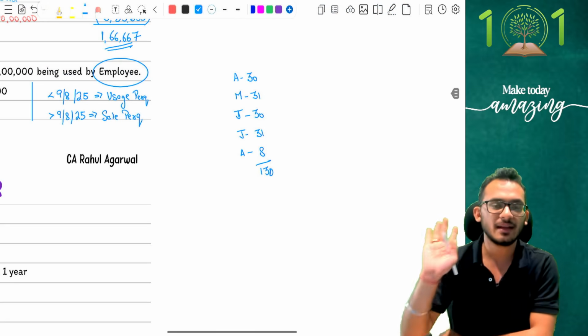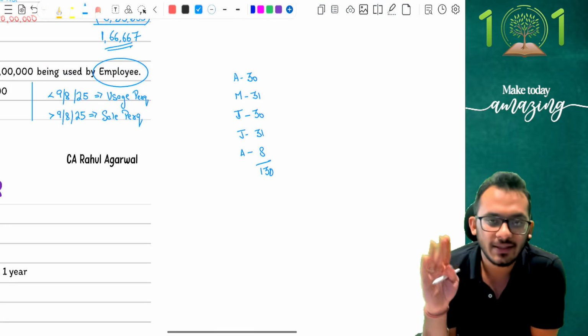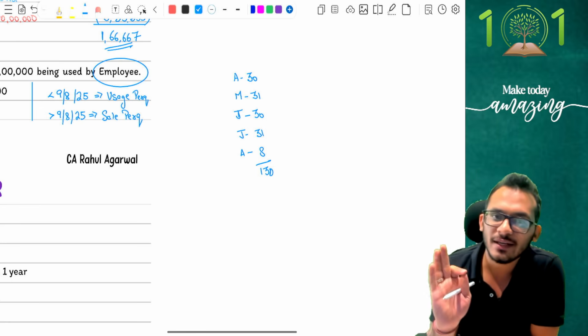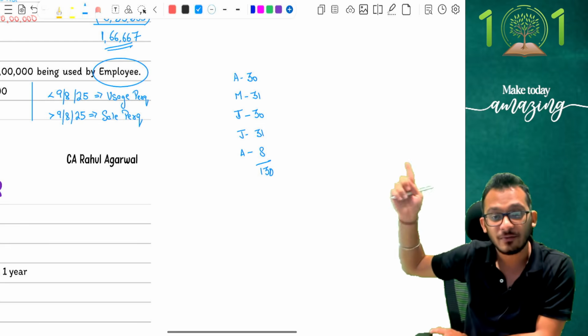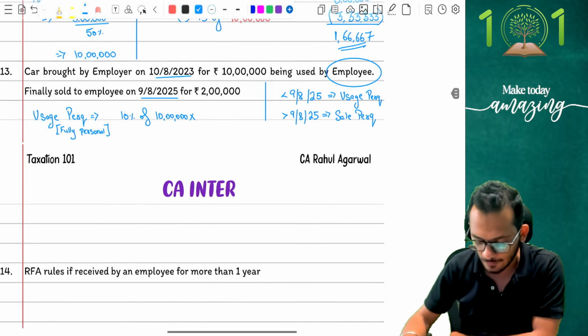So I have done a small calculation here. April I used fully, 30. May I used fully, 31. June I used fully, 30. July I used fully, 31. August is coming in for only 8 days, which means my calculation stops at 130 days.